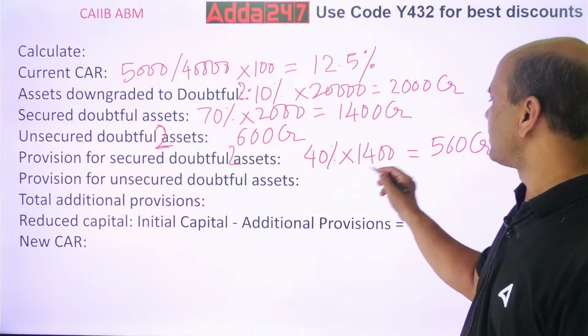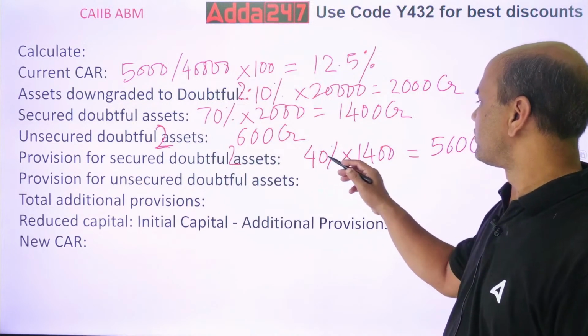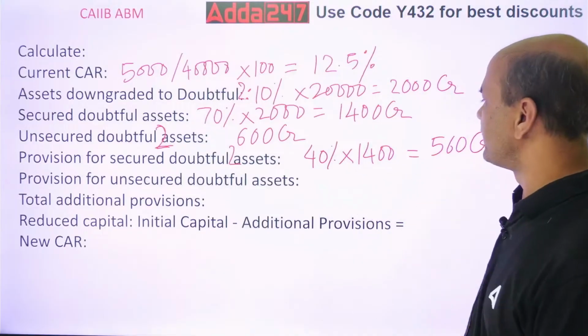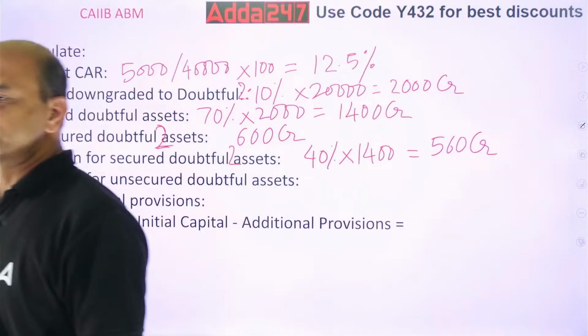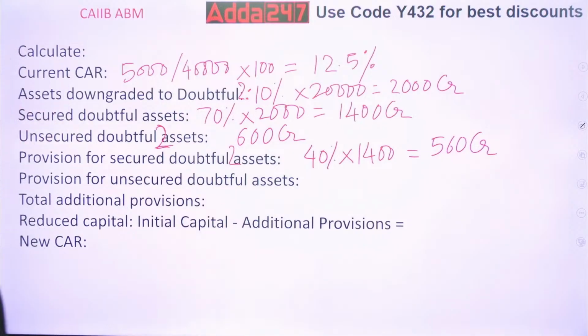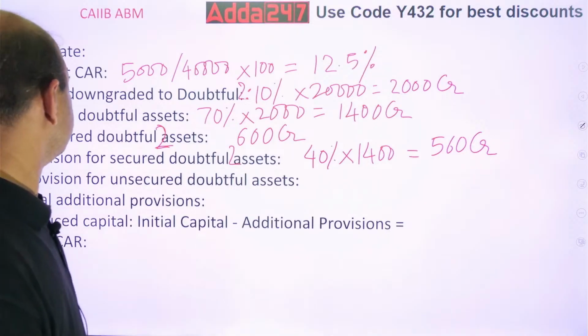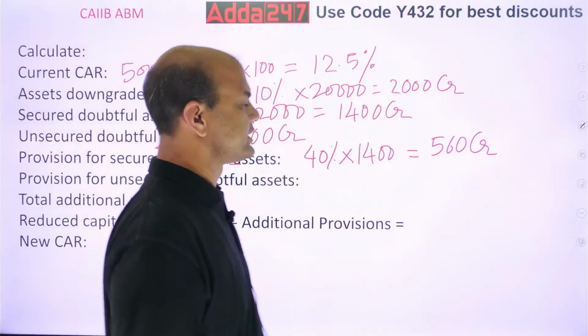Am I doing it wrong? 14 fours are 56. Correct, 560, 40%. Correct it is. So 560.